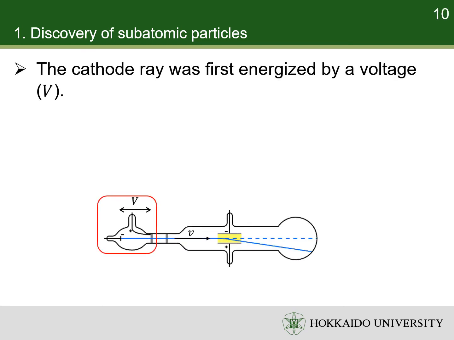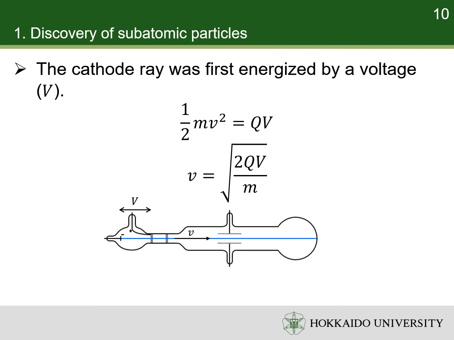In his experiment, the cathode ray was first energized by a voltage, V. The kinetic energy of one particle is equal to the work done to it. M, v and q are the mass, velocity, and the charge of the particle, respectively. So, the speed of the particle can be calculated. When the particle enters the region with electric field, it was deviated. The deviation also showed that the particle in the cathode ray is negatively charged.